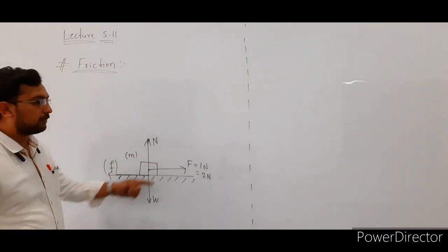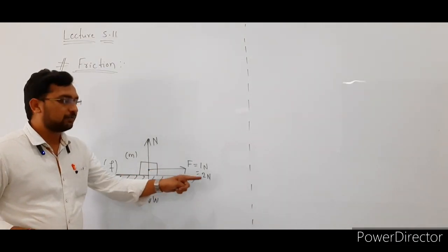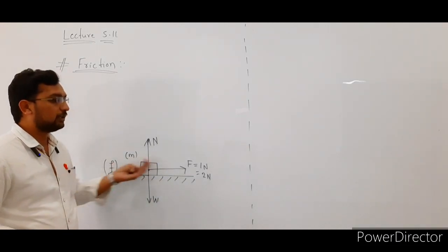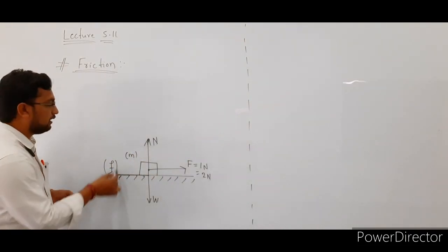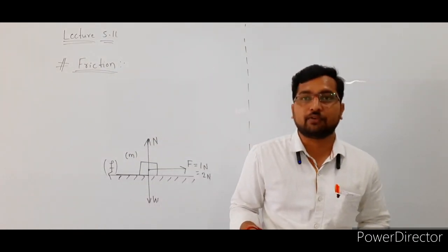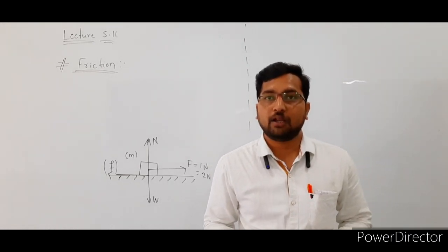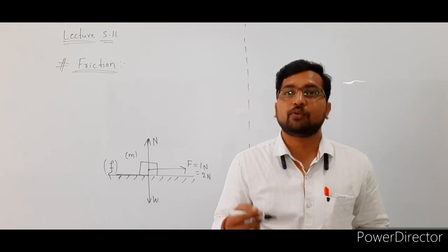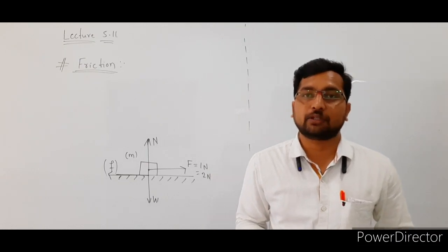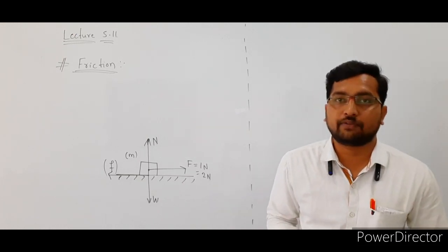Initially we are applying 1 Newton force, but the body is still at rest. If you apply a force of 2 Newton, still the body is at rest. That means one more force is acting in the direction opposite to the applied force, and that is known as the friction force. So what is the definition of a friction force? It is an opposing force that comes into play when one body moves or attempts to move on the surface of another body, and it acts tangentially to the point of contact between the two surfaces. That is the definition of friction.